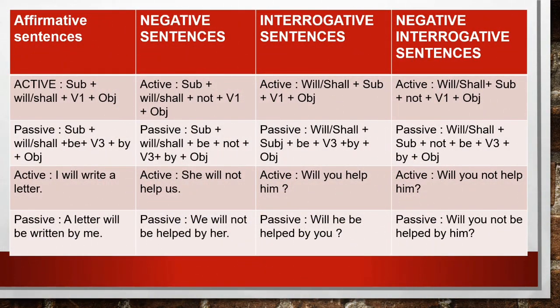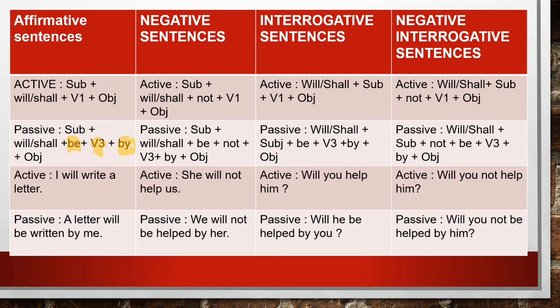Now the rules for simple future tense for different sentences. First one is the affirmative sentence. The rule is subject plus will or shall plus V1 plus object. V1 means the first form of the verb. While changing it into passive, be is added here and V1 is changed into V3, plus by is added here.